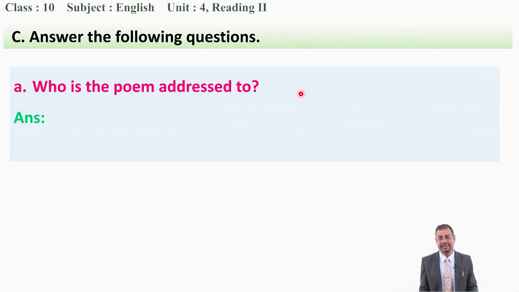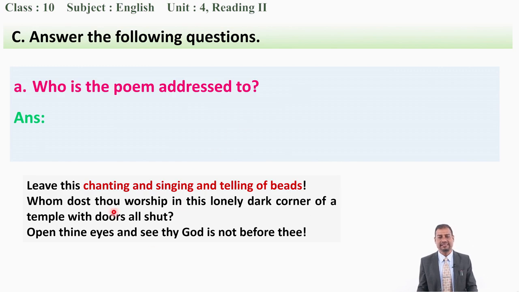Can you write its answer? You can find it in the first stanza of the poem, so read this first stanza once again. Leave this chanting and singing and telling of beads. Whom dost thou worship in this lonely dark corner of a temple with doors all shut? Open thine eyes. See, thine is used before a vowel, eyes. And thy is used before a consonant, God. Open thine eyes and see thy God is not before thee.